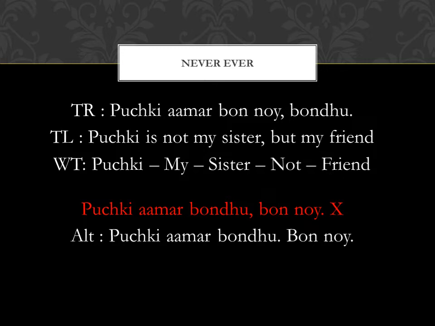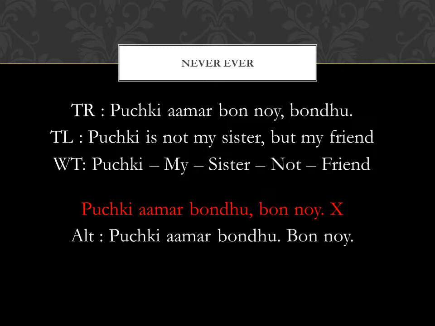If you see, there are no verbs to signal the end of the positive section in this sentence. So Puchki amar bondhu bon noy will be understood as Puchki is neither my friend nor my sister, because it's just separated by a comma and there are no verbs before the comma to signal the end of the positive section of the sentence.